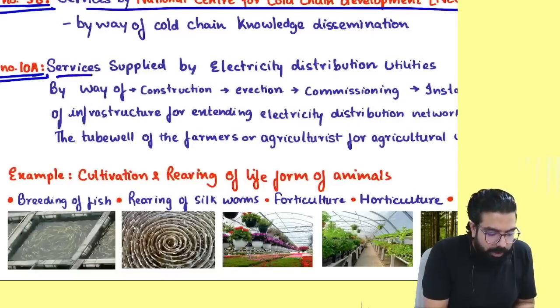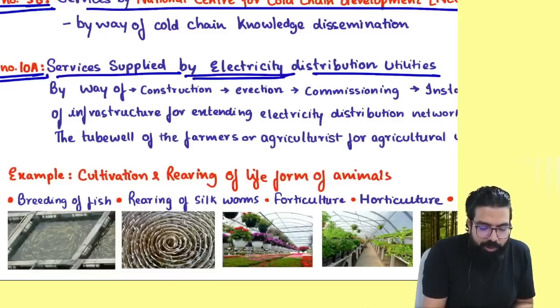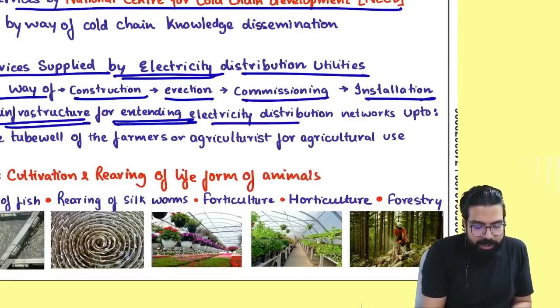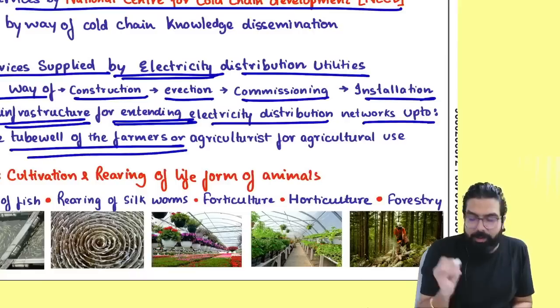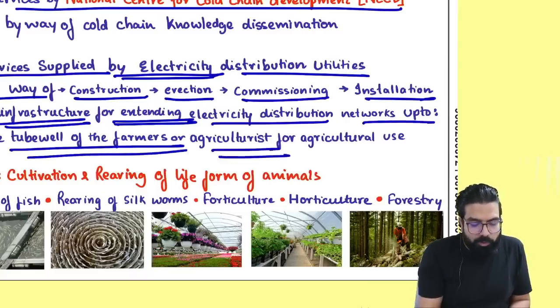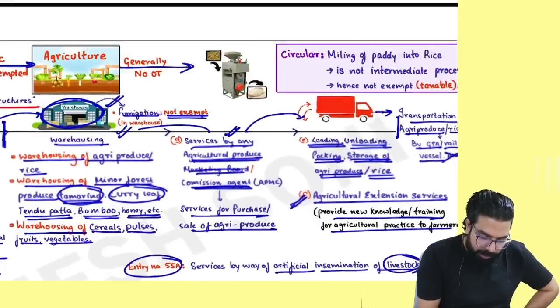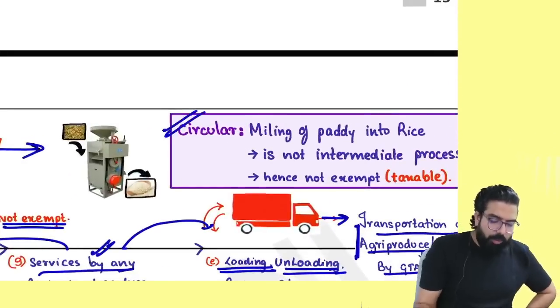Services supplied by an electricity distribution utility by way of construction, erection, commissioning, installation of infrastructure for extending electricity up to the tube well of the farmer or agriculturist, whatever amount is charged, there will be no GST. These are just some examples given over here. Now, one circular is there.